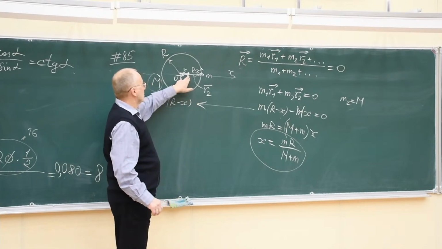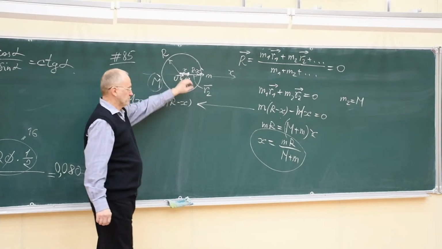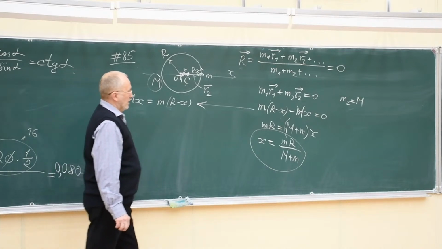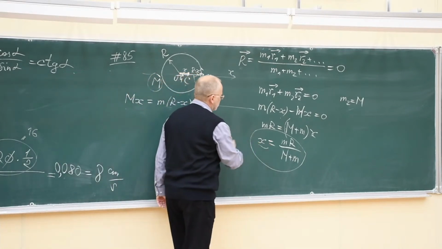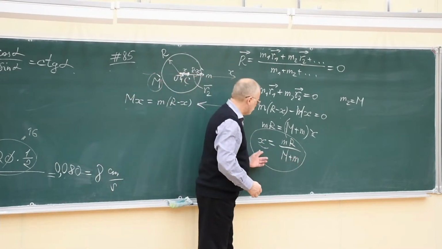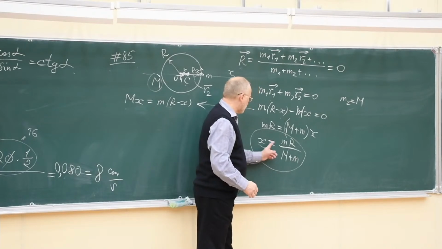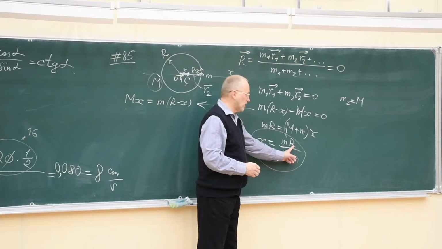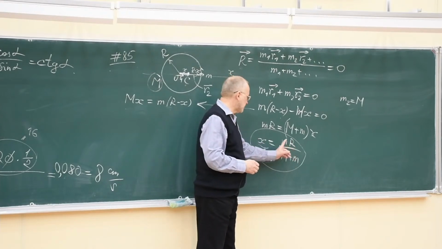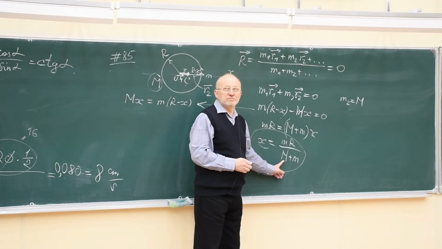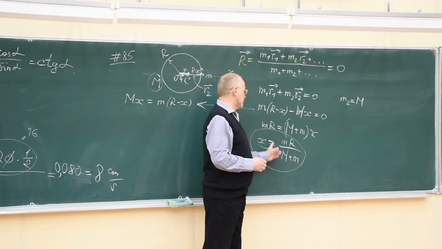But the point C will remain here. Distance x will remain constant. It does not depend on time. It's expressed only through such quantities which remain constant. The radius of the hoop does not change. The mass of the beetle, the mass of the hoop do not change. So this is constant in time.